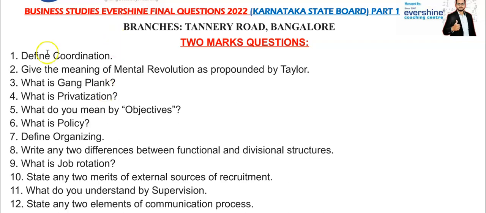Now as you can see your first question, define coordination, try to find the solution for that and write the answer over there. Next, give the meaning of mental revolution as propounded by Taylor, find the solution for this, write the answer. What is gangplank? Very important question. What is privatization? What do you mean by objectives? What is policy? Define organizing. Write any two differences between functional and divisional structures.